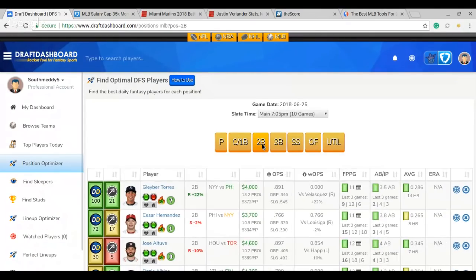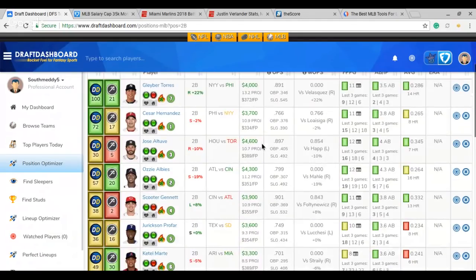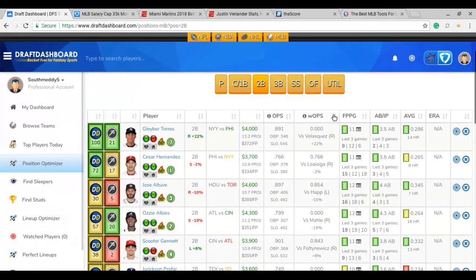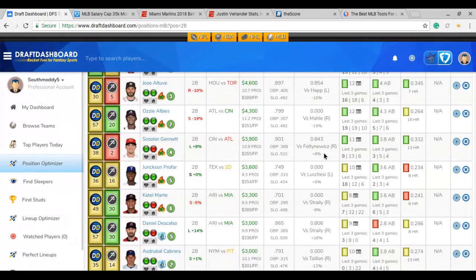They'll be very popular. Then you got Torres here, 100 out of 100 here against Vasquez. I think he'll be a half decent spot. 4,000, a little expensive, but not many other options out there that I'm really caring for. Cesar Hernandez going to be a GPP, even though he's 3,700. If you want to put in Altuve, you can, but he's $4,600. Ozzie Albies, I like him against Mahle. I really do. But yeah, if you look at it here, WOPS here, plus 22 here for Torres. It definitely favors him quite a bit. Kind of looks like your best option there. Jeanette, plus 8 against Folkonevich. A little bit of advantage there for Jeanette.